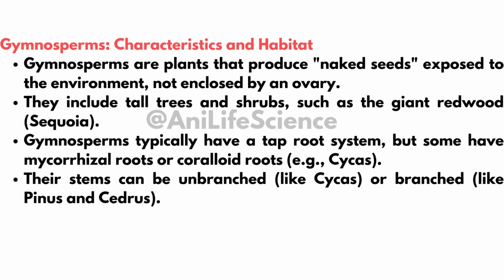Gymnosperms. Gymnosperms produce naked seeds that are not enclosed by an ovary. They include tall trees and shrubs, like the giant redwood, Sequoia. They typically have a taproot system. Some have mycorrhizal roots, for example in Pinus, or coralloid roots, for example in Cycas. Stems can be unbranched, for example in Cycas, or branched, for example in Pinus and Cedrus.